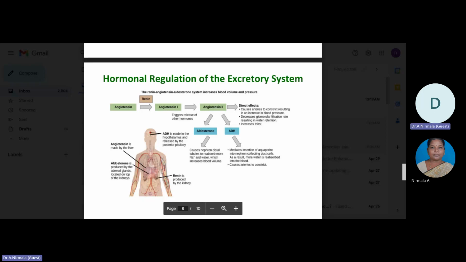Another hormone responsible for maintaining electrolyte concentration in the extracellular fluid is aldosterone, a steroid hormone produced by the adrenal cortex, in contrast to antidiuretic hormone, which promotes the reabsorption of water to maintain proper water balance.